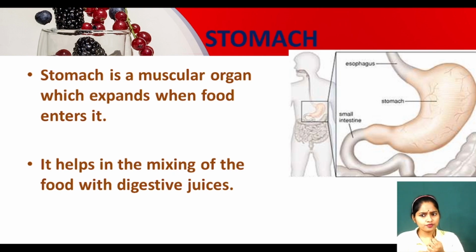So what are digestive juices, children? Inside the stomach, some juices are present. Those are called digestive juices. So when the food comes through the esophagus, it will be inside the stomach. But inside the stomach, who is present? The digestive juices. So the food will come in contact, they will be mixed with the digestive juices. So what will happen in the stomach? Wait, let us see what will happen in the stomach.